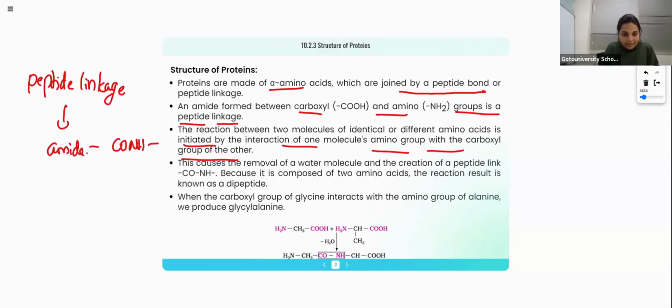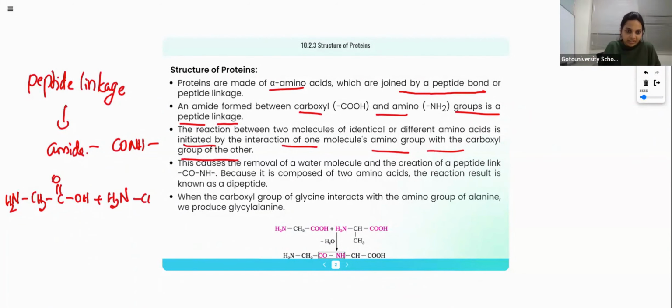How are they forming? See, suppose I am taking one amino acid here: NH2, CH2, COOH. Reacting with another, same or different. Suppose I am writing the same thing, so it will be the same molecule. Suppose this is a homopolymer, where the same monomers are there, right?